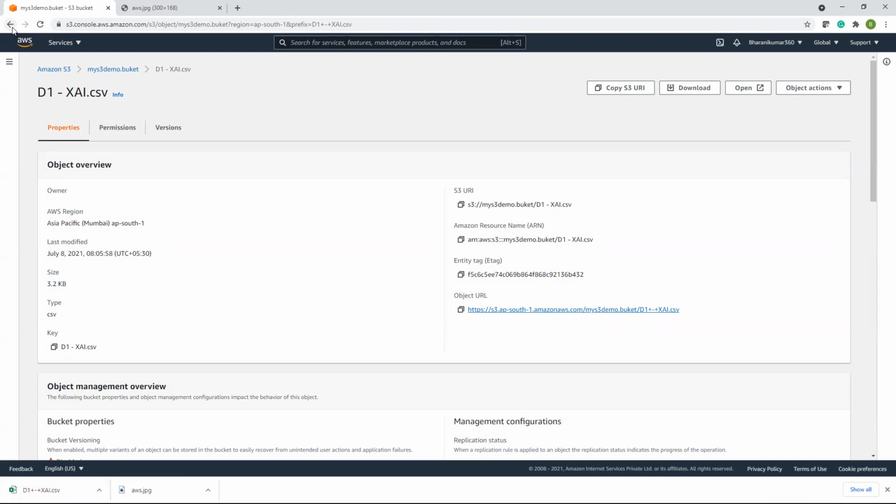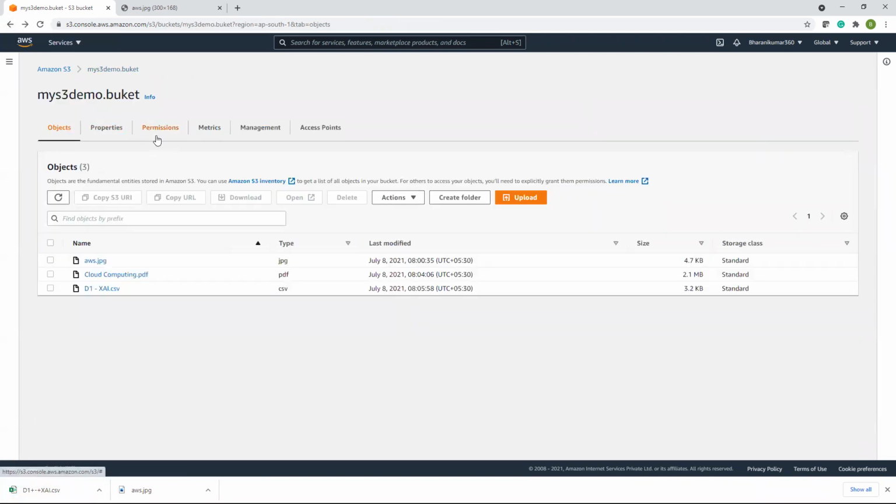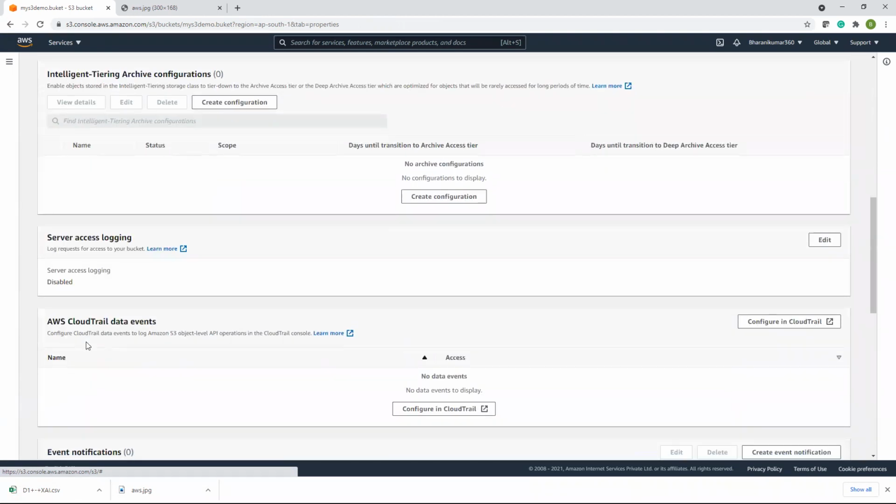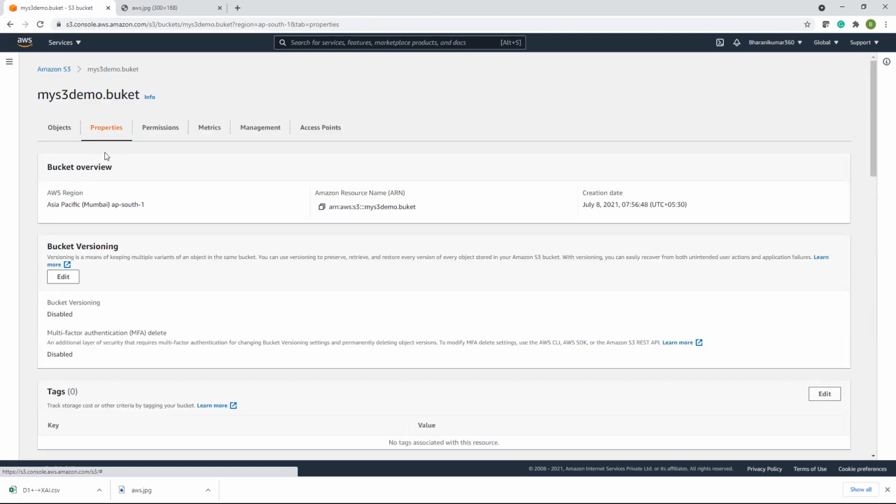Okay, that is about S3. And coming to properties, I have bucket versioning, tags, all these things. Let us talk about properties. We will explore S3, and S3 is one service. If you have data in S3, you can stream data to your analytical platforms. It's globally available storage, a lot of people are using it, it's very popular and also comparatively cheap. Cheap again depends upon the tier which you are choosing.